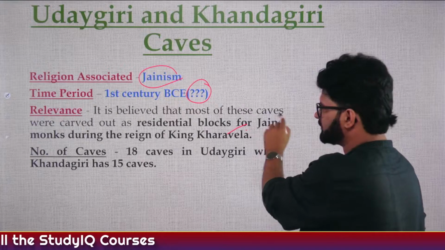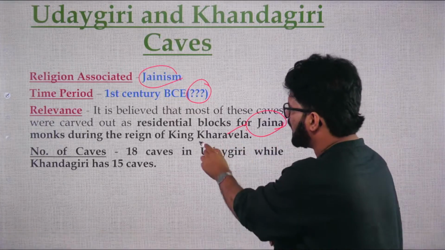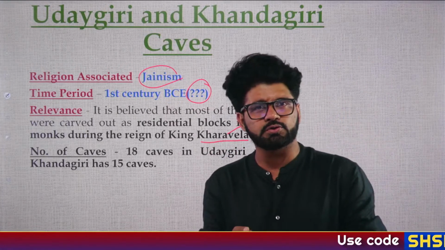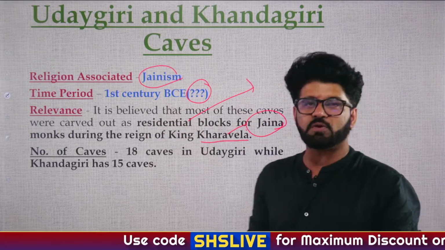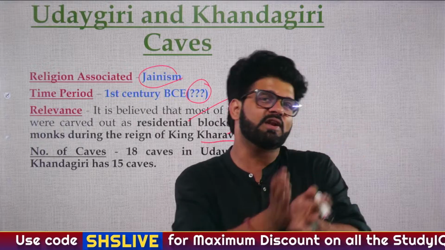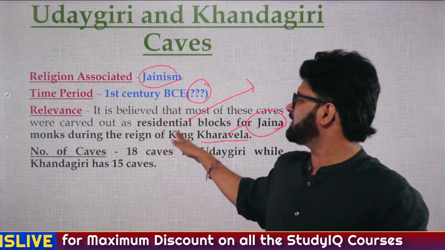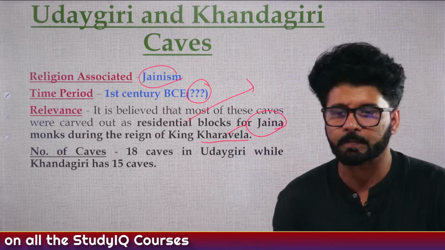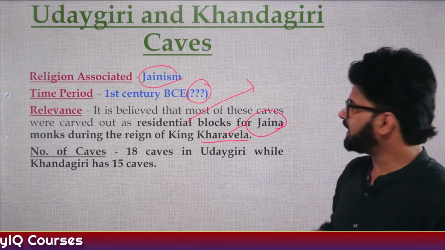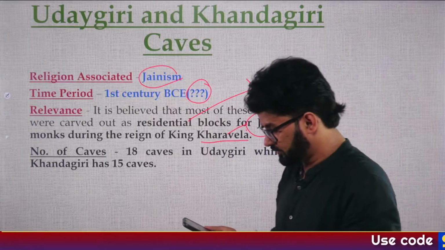You can have a look at this. We have just talked about this. King Khadavela, Hathi Gumfa inscription, gave patronage to Jainism and made these caves as residential blocks. In terms of chaityas or viharas, although they are generally used for Buddhist caves, what are these? Are these chaityas or are these viharas? Residential blocks for Jaina monks.